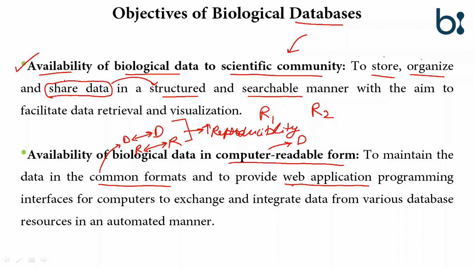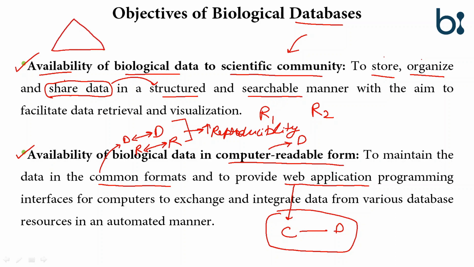Web application means it should be click and download. So if we make a triangle, if we summarize things, then the database is here, the scientific community and the computers.